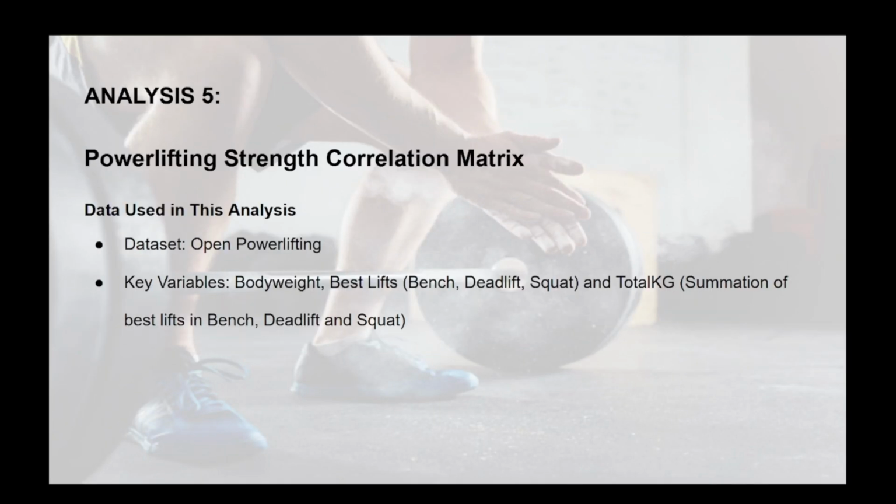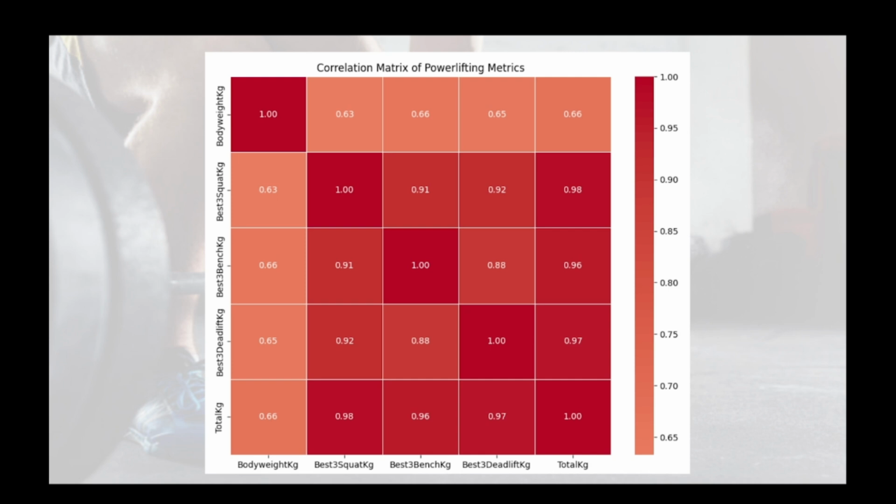Alright, I'm Michael, and I'm going to be picking up at analysis 5, which is powerlifting strength correlation matrix. And the data used in this analysis is, of course, the dataset from Open Powerlifting. The key variables are body weight, and then best lifts, and then total kilograms, which is the summation of the best lifts in bench, deadlift, and squat all added together. So these are the results from my correlation matrix.